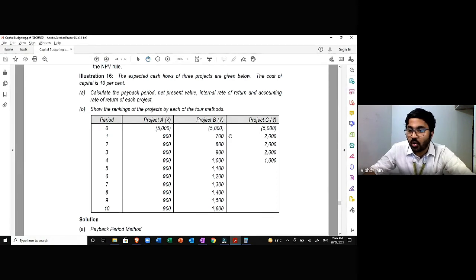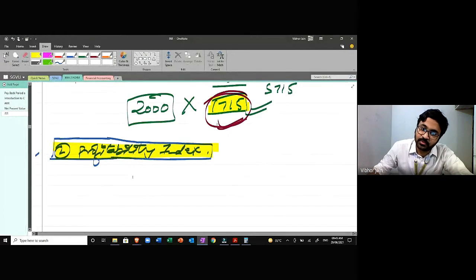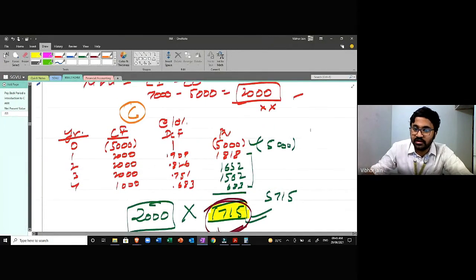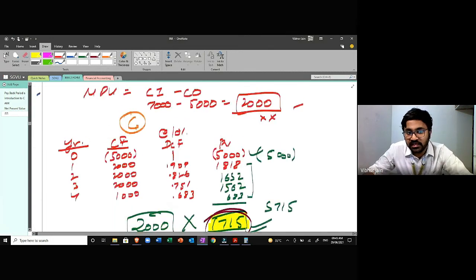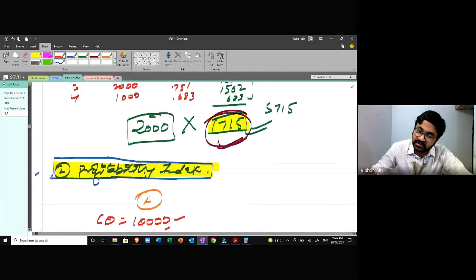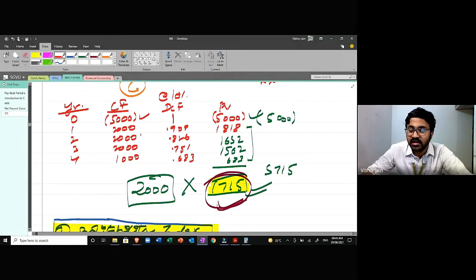So the question is, how will we evaluate? Let me just give you another project, that is project A. In project A, the cash outflow is 10,000. In project C, it was 5,000. If you're investing more amount, the return would obviously be more. So how will we compare both the projects? How are we going to compare them?